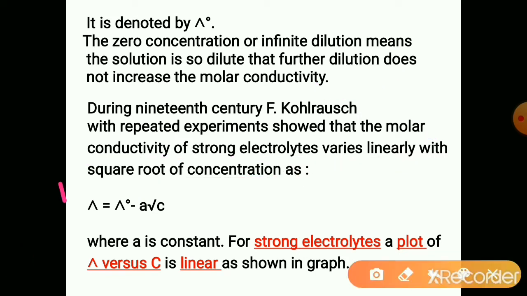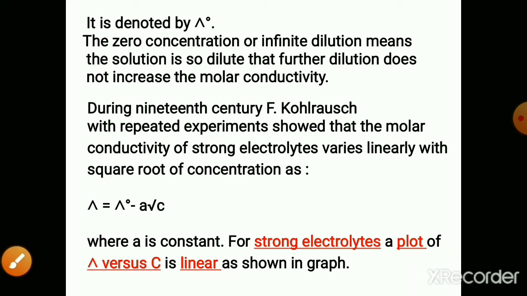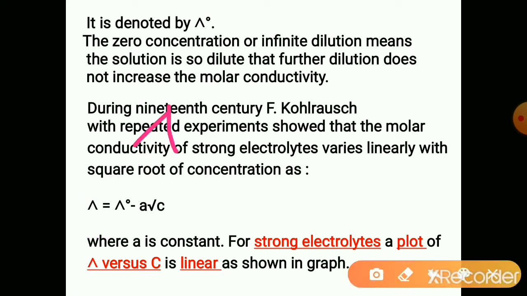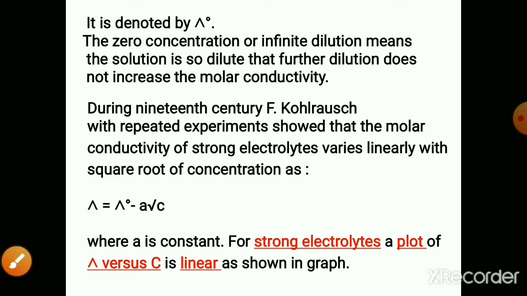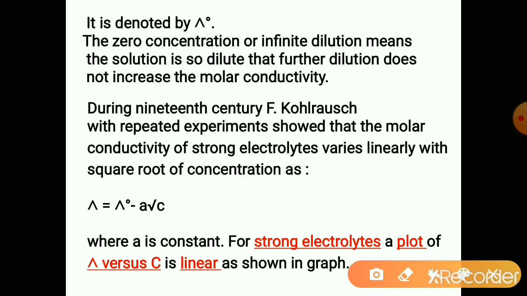The equation is provided like this. Lambda is the molar conductivity at any concentration, which can also be denoted by lambda m. Molar conductivity at any concentration is equal to lambda naught, the molar conductivity at infinite dilution or at zero concentration, minus A under root C. A is a constant.